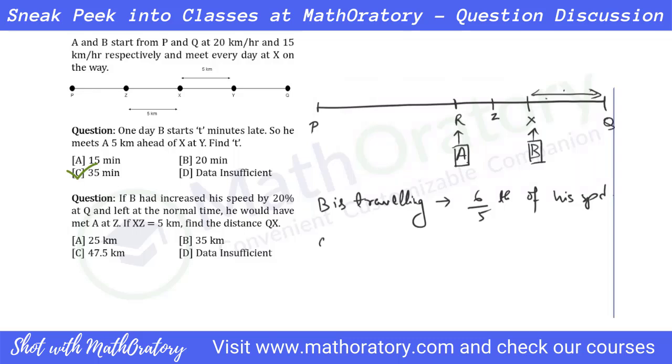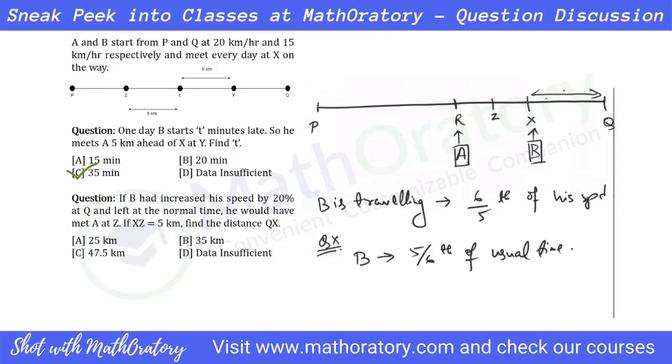So in order to travel the QX distance, B will take 5/6 of the usual time, because the distance is constant, right? Every day B travels from Q to X. Whatever time he takes to do that, this time around, he'll take 5/6 of it, isn't it?